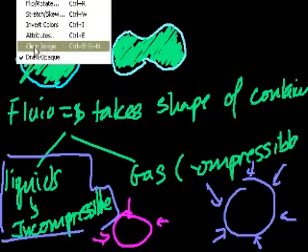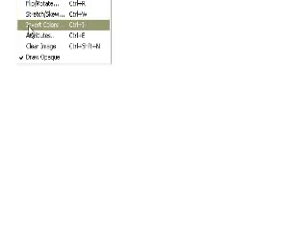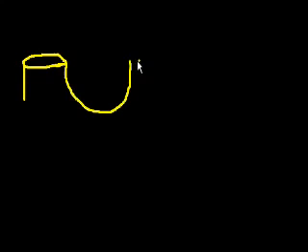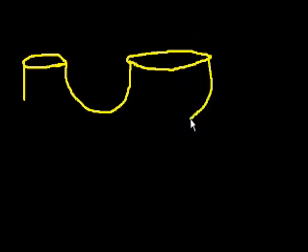Okay, let me draw something else. Let's say I have this weird shaped object, which tends to show up in a lot of physics books, which I'll draw in yellow. This weird shaped container where it's relatively narrow there, and then it U-turns into a much larger opening. Let's say that the area of this opening is A1, and the area of this opening is A2. And this one is bigger.